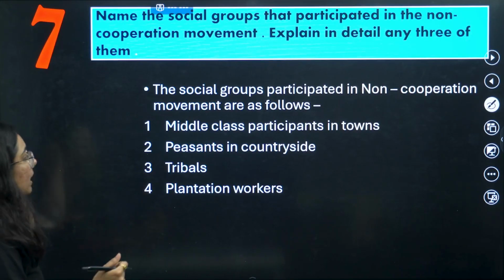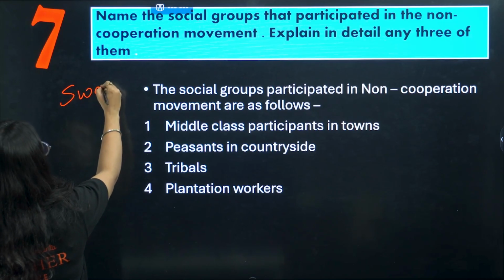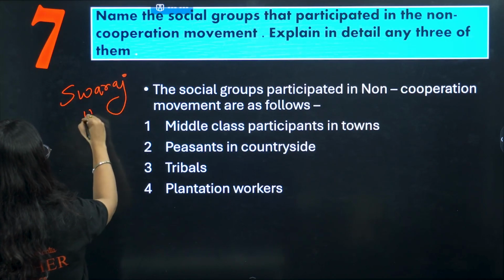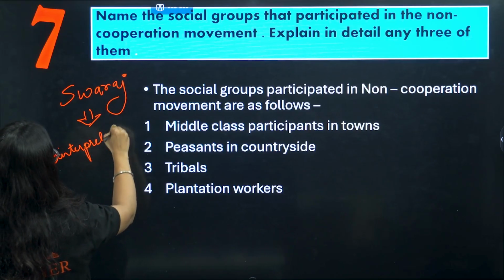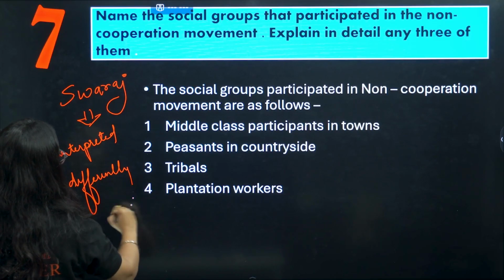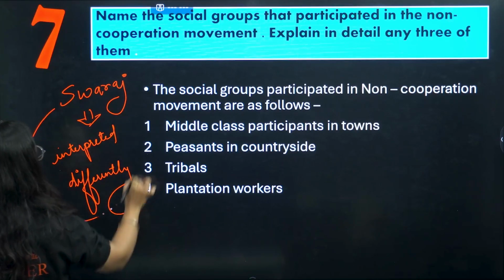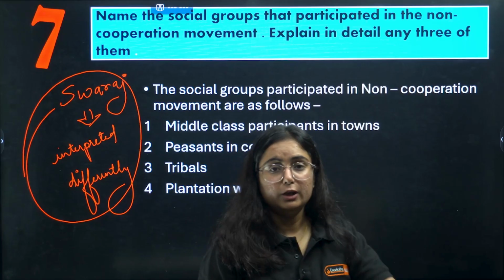But one more type of question can be: how the word Swaraj was interpreted differently by each of the social groups.